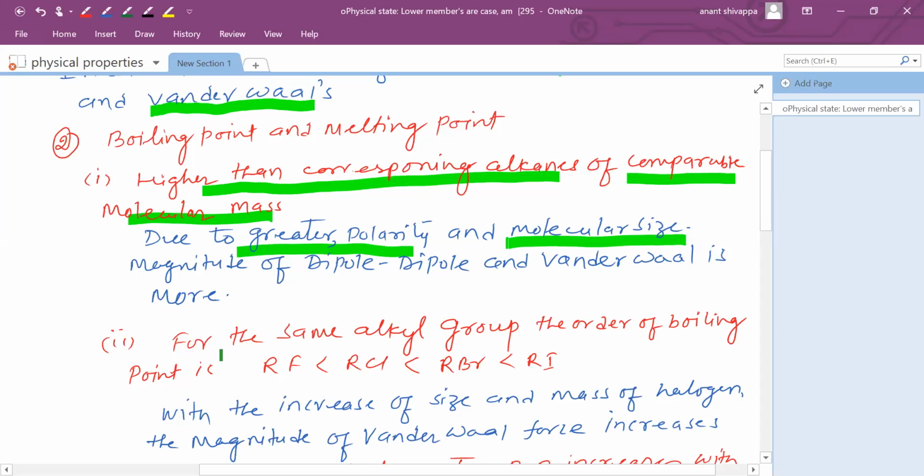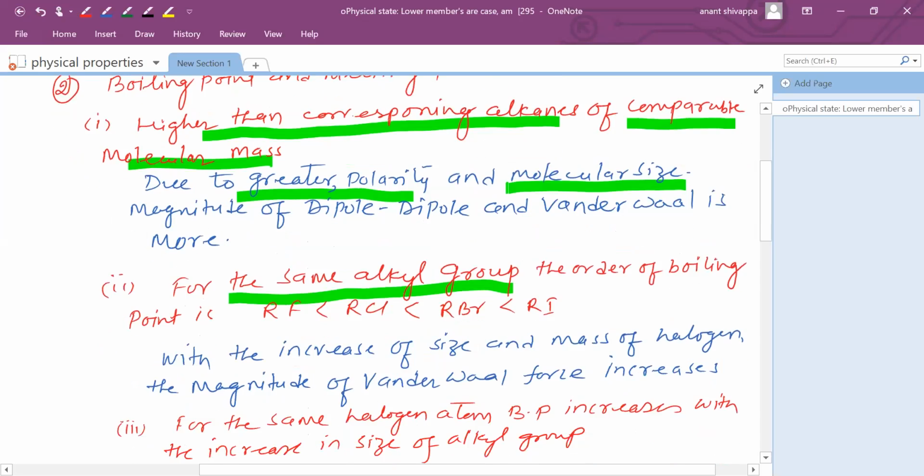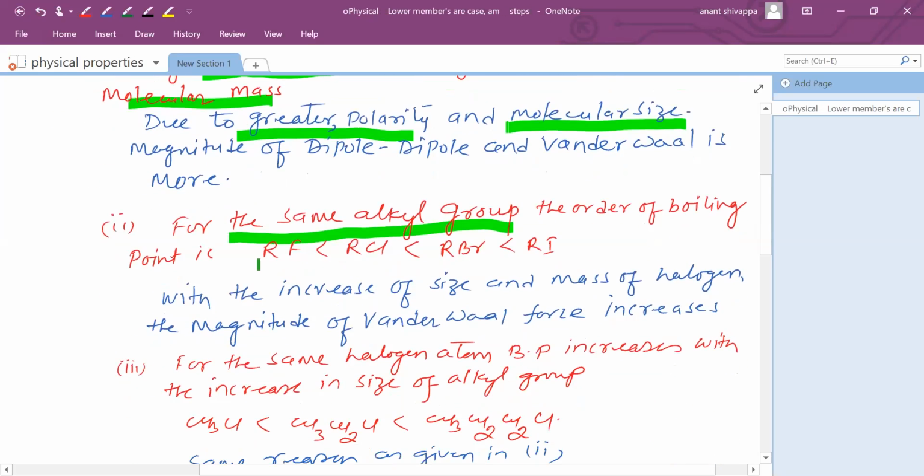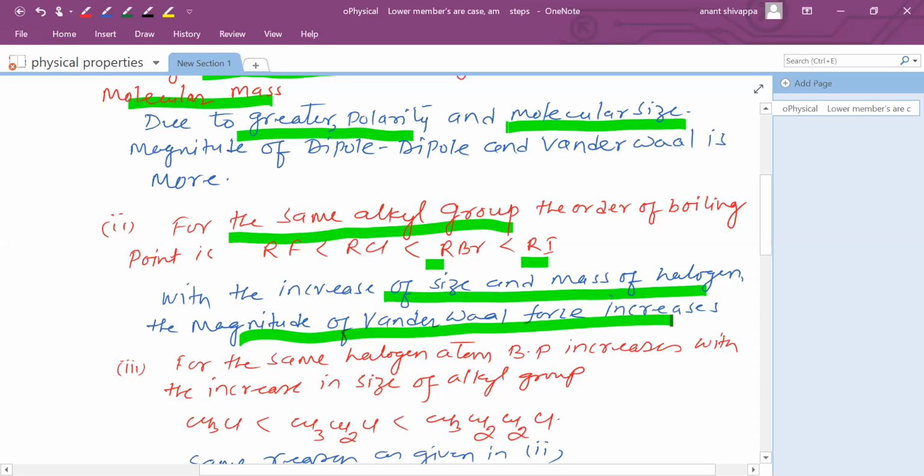Second point, for the same alkyl group, if the alkyl portion is same, the order of boiling point is RF < RCl < RBr < RI. It means if you move from fluorine to iodine, there is an increase in the size and mass of halogen. Definitely the magnitude of van der Waals force increases.